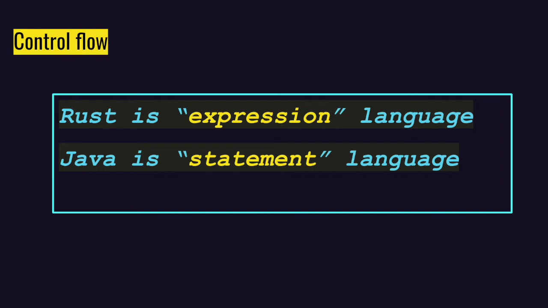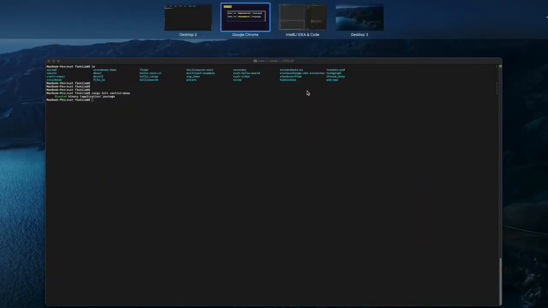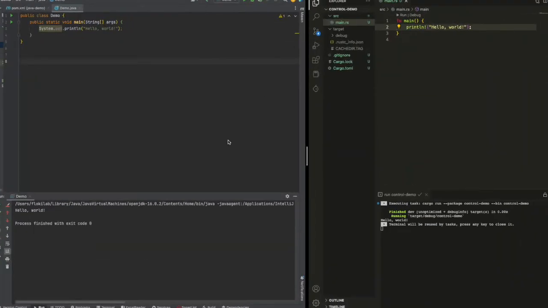I think everybody in the Rust community calls Rust the expression language, compared with Java, which is a statement language. So what is an expression language and what is a statement language? We will go in deep into the details to understand why they call it the expression language.